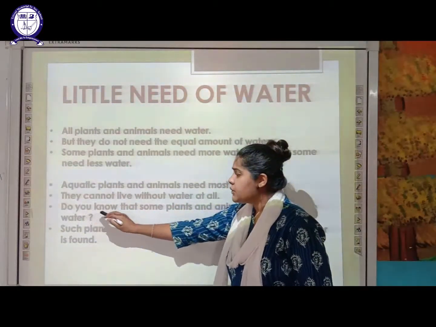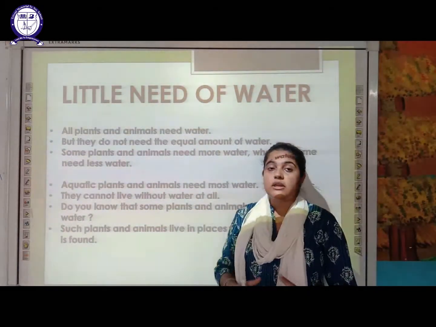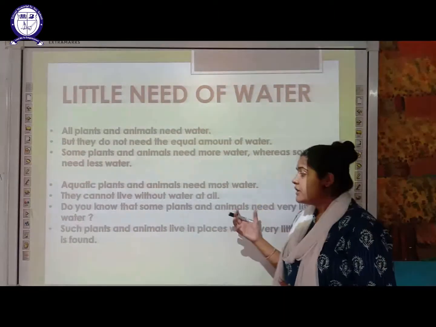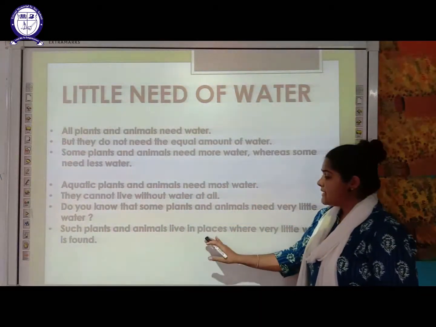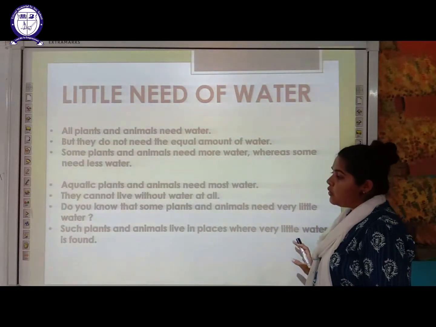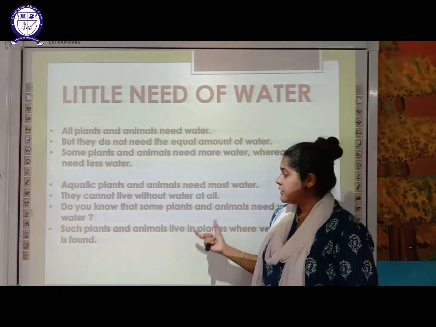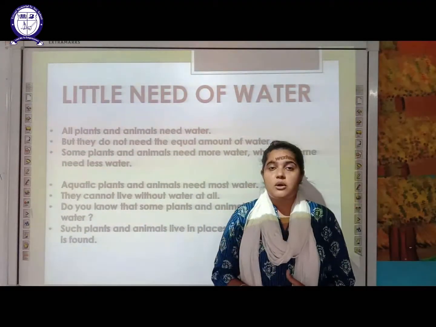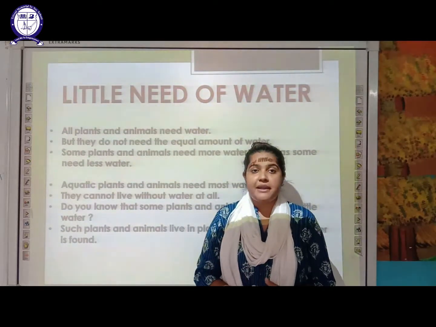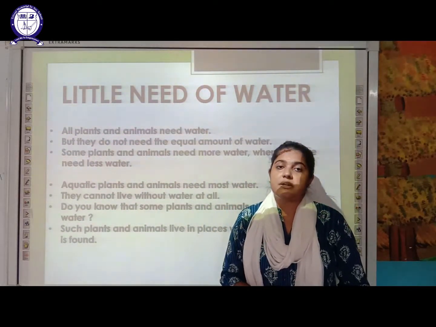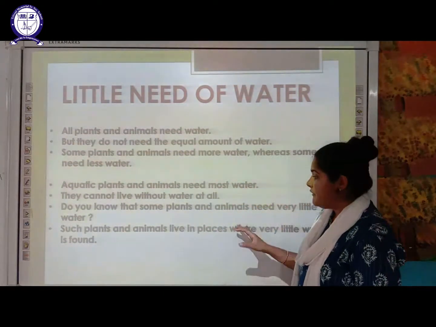Okay. So do you know that some plants and animals need very little water? There are certain plants and animals which require a less amount of water. Such plants and animals live in a place where little water is found. That place itself has a small amount of water available.